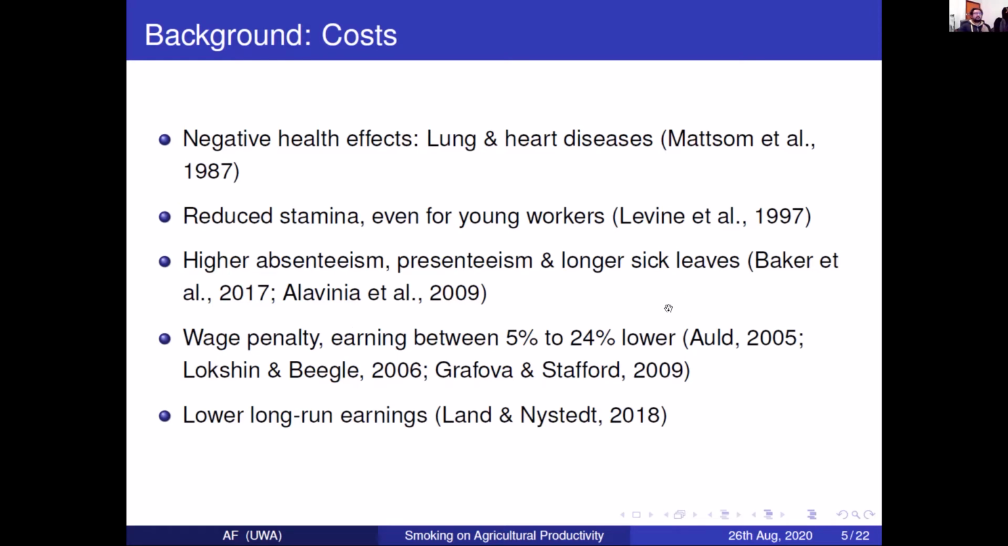Other studies, especially related to blue-collar work, have also shown higher absenteeism, presenteeism, and longer sick leaves during work. Some studies have also concluded that there is a wage penalty for smokers relative to non-smokers, and this can vary between 5% to 24%. None of the studies, however, I should point out, are linked to agricultural activity, but rather these are mostly blue-collar industrial work. Okay, so there is lower long-run earnings over the lifetime.